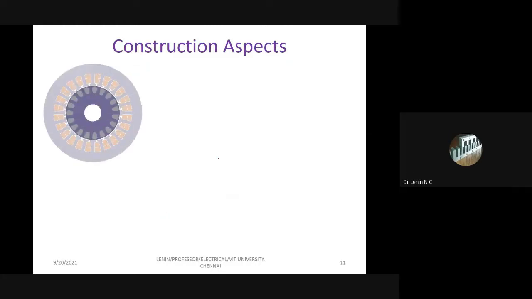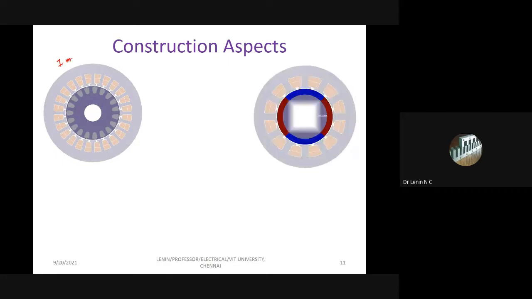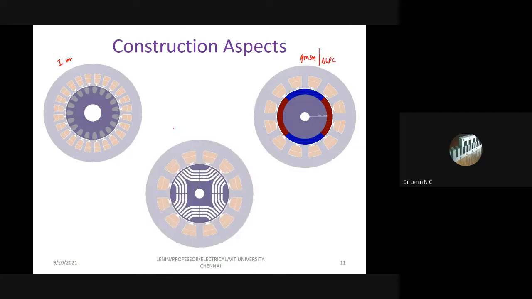And if you see the construction aspect, this is the induction motor, and this is my PMSM or BLDC. Both constructions are the same, and this is the synchronous reluctance motor. Here I am going to mark two main parts. One is the static part, otherwise called the stator, and the rotating part, otherwise called the rotor.